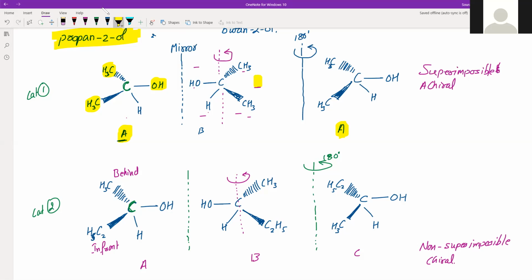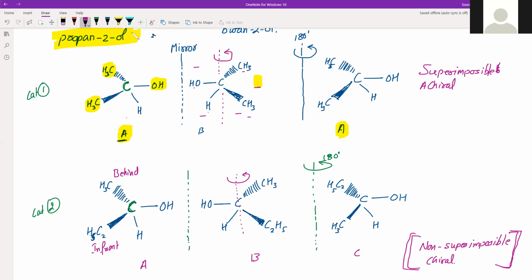We are interested in whether a compound is optically active or not. We are not interested in whether it is inactive, we are interested in whether it is active. If it is active, it has to have non-superimposable mirror images, which means there has to be an asymmetric carbon. Asymmetric carbon means a carbon with all four different valencies, or a carbon having all four valencies satisfied by four different groups. No two groups of a carbon should be the same.